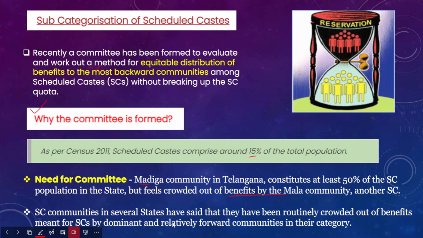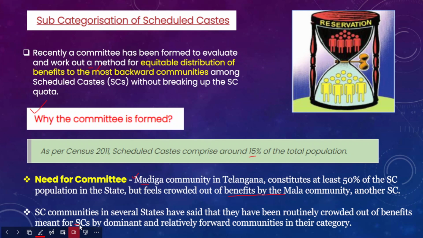Now, SC communities in several states said that they have been routinely crowded out of the benefits meant for scheduled castes by dominant and relatively forward communities in their category. Similar to the Madiga community in Telangana, in other states also there were similar concerns. This is the reason why there was a separate committee for the subcategorization of scheduled castes.